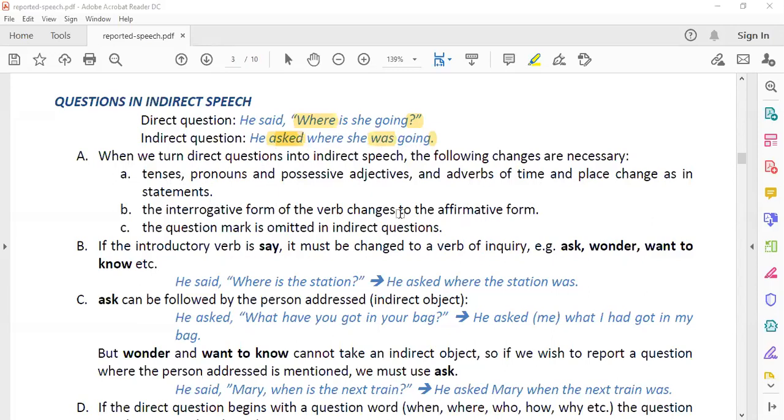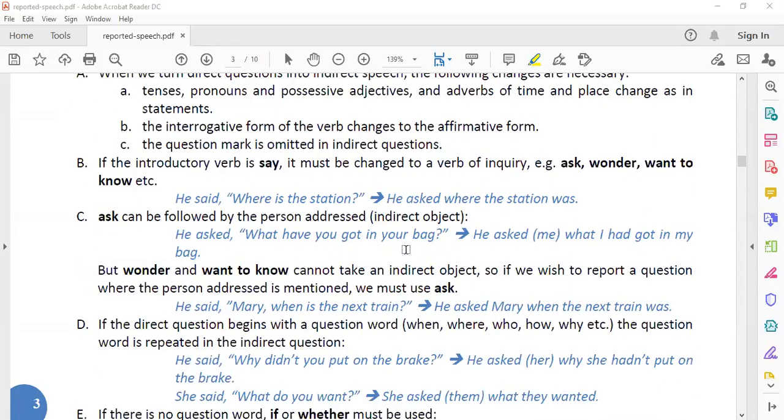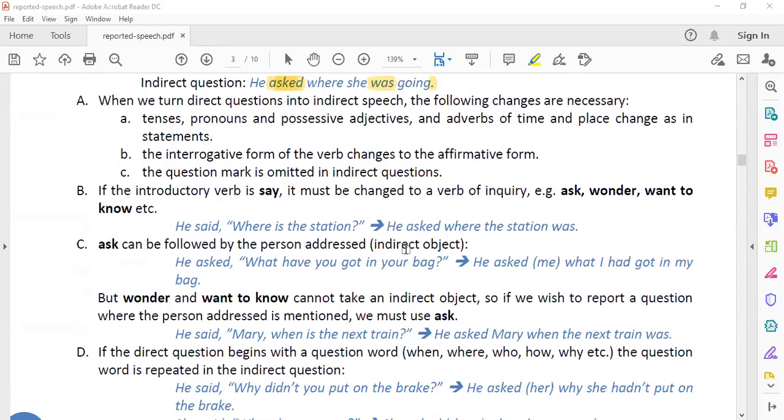So whatever we were doing in simple statement exercises, we will do the same. The interrogative form of the verb changes into affirmative form, which I have just discussed with you, that you have to change the interrogative into a simple statement, which means it becomes affirmative form. The question mark is omitted in an indirect question. Again, the punctuation mark, the question mark will be removed, and a full stop will be there.